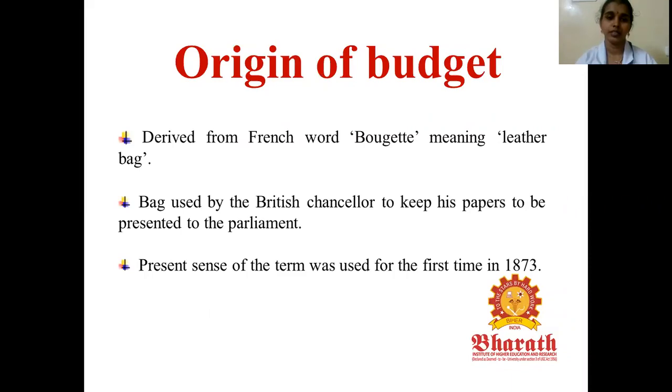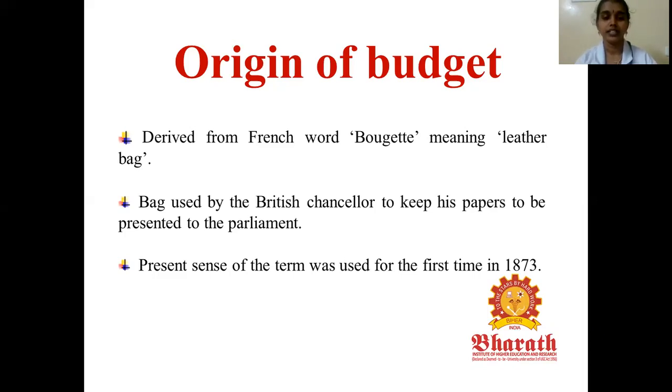Origin of budget. Actually, what is meant by budget? How did the word budget come to exist in India? It is derived from the French word baguette, which means leather bag. It was the bag used by the British Chancellor to keep his papers to be presented to the Parliament. He would keep the Parliament records in his bag. Day by day, the word bag came to be referred to as the budget bag.